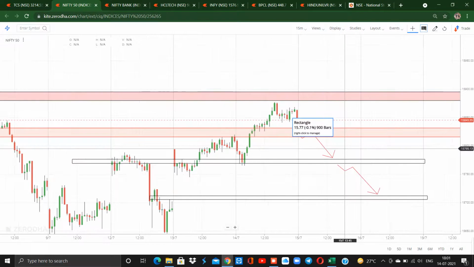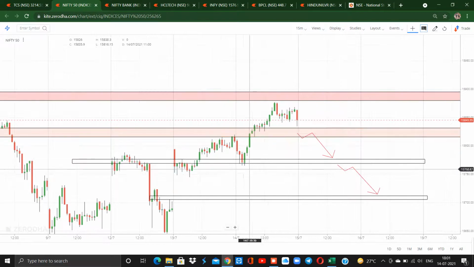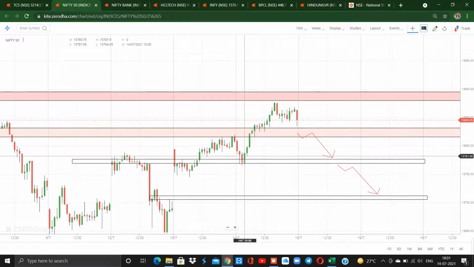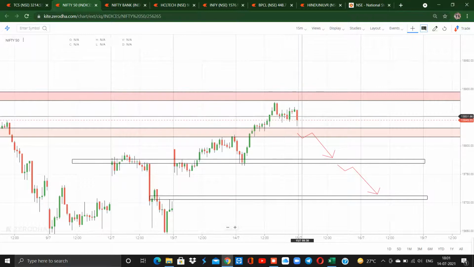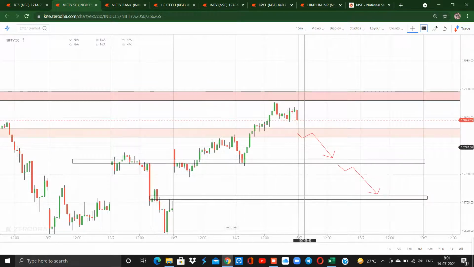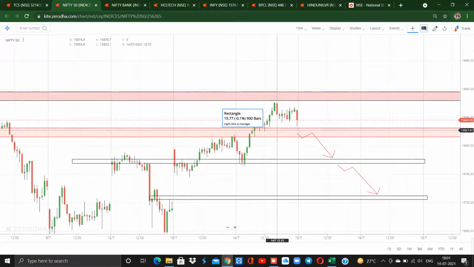So today the market opened at the price range of 15,808 and made a low of 15,764 and formed a bullish candle over the support region and made a high of 15,876. The market closed at the price range of 15,845. So totally, Nifty 50 moved 36 points higher from the opening price. So how do we take the trade for tomorrow?